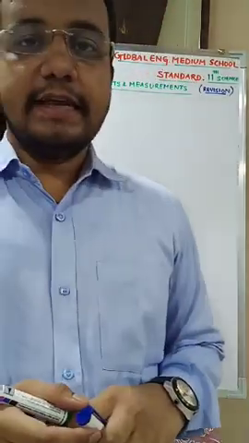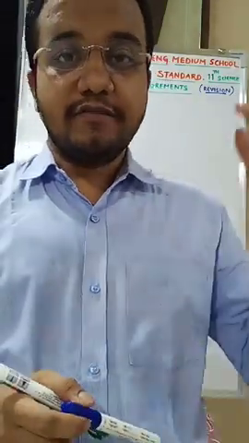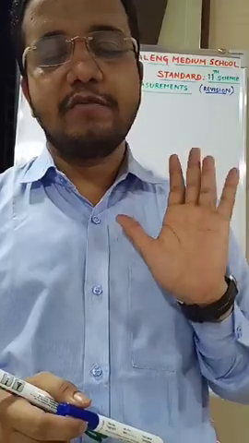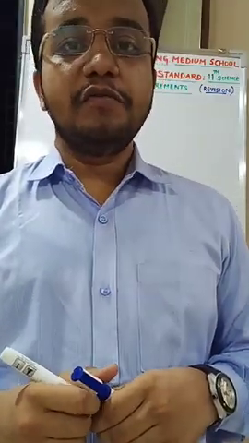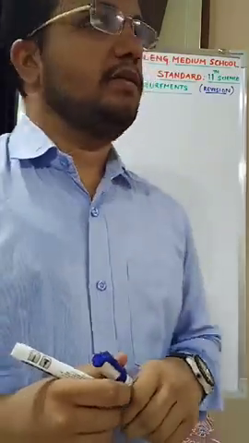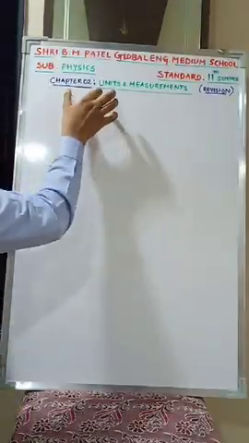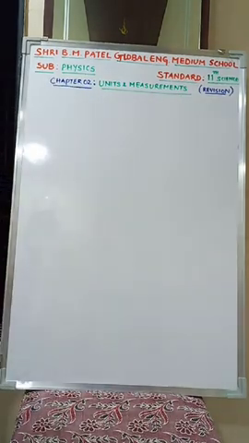We have already discussed the entire chapter, that is chapter number 2, units and measurement. Today we are going to have the revision session for the entire chapter, the topics that have already been learned in the video sessions before. Before moving to the chapter, I want to clear the various terms given in the title of the chapter. In the title, you will find one term is unit and the second term is measurement.